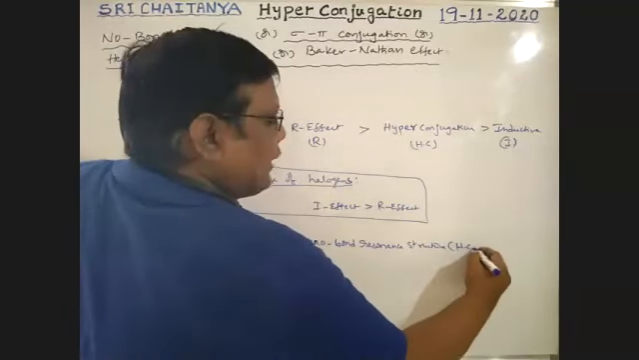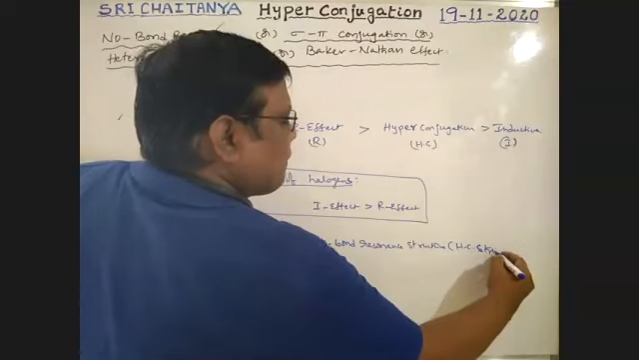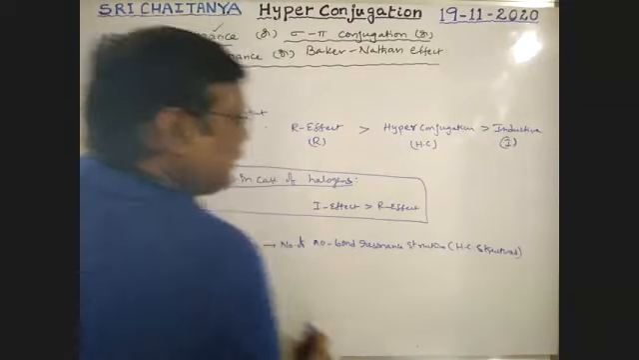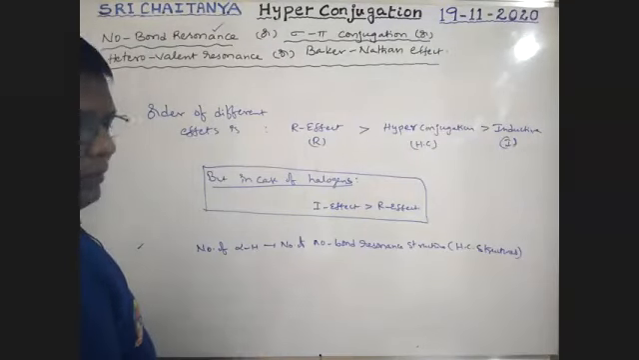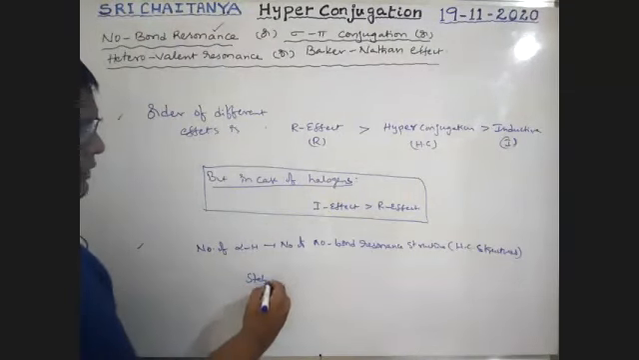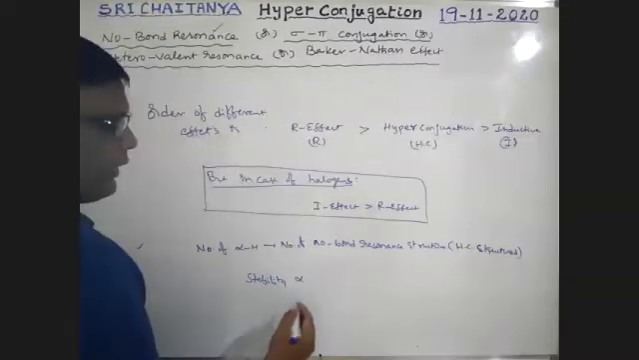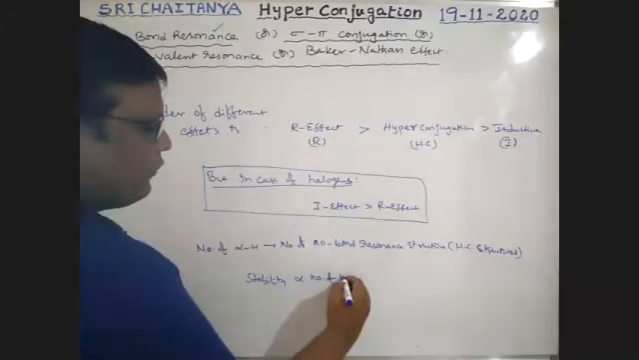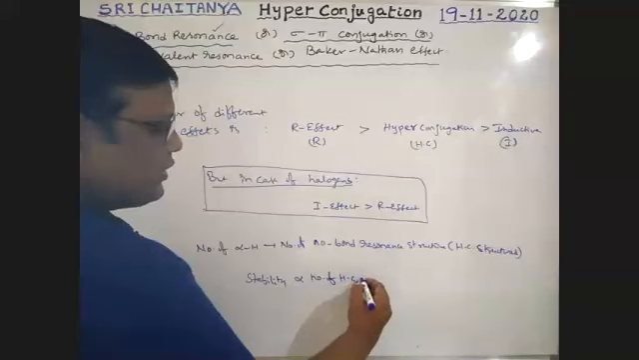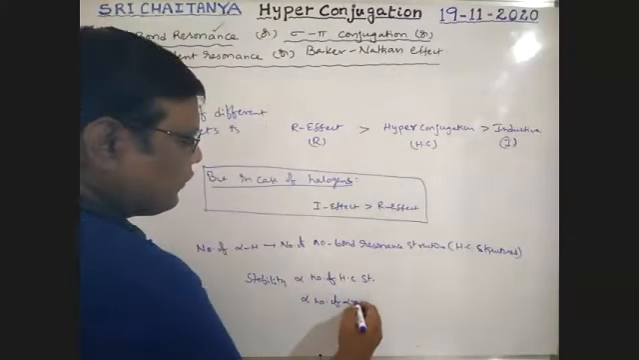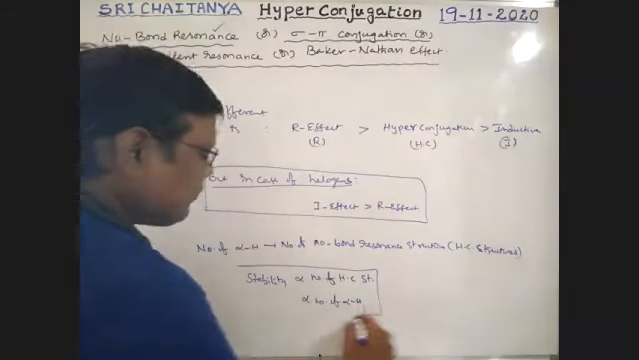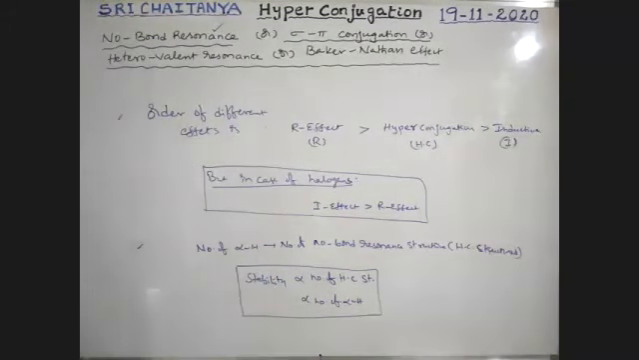Nothing but hyperconjugation structures. So stability of the molecule is directly proportional to the number of hyperconjugation structures, nothing but the number of alpha hydrogens. It is important.